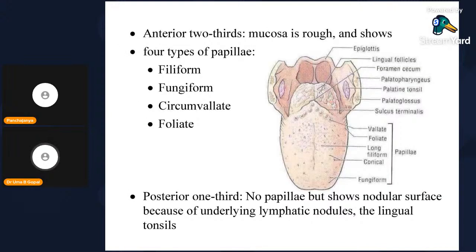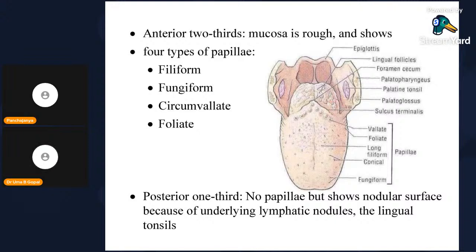So now I am going on to the anterior two-thirds of the tongue. This can be asked under sense organs also. Under GIT also, tongue anatomy can be asked for 5 marks, and it can be asked under the sense organs, tongue as a sense organ related to taste. So anatomy is one and the same. You have to write this.